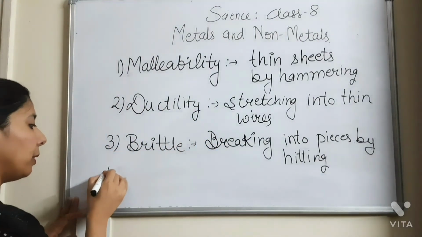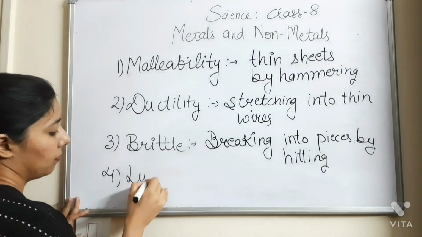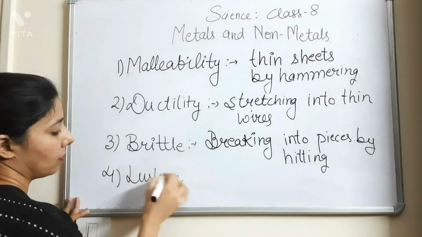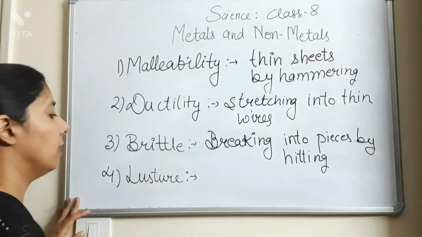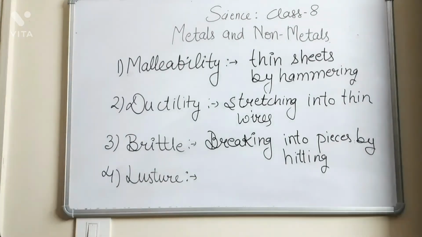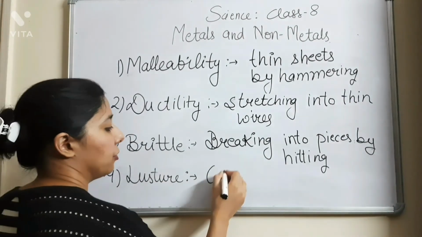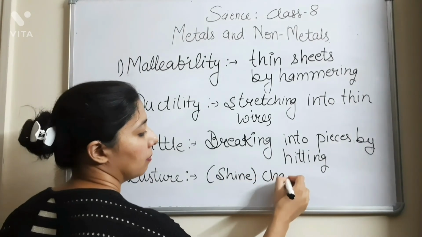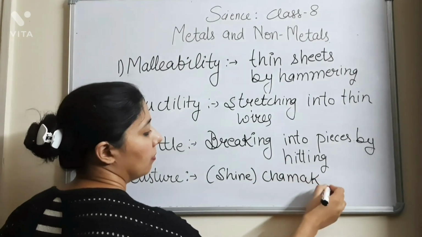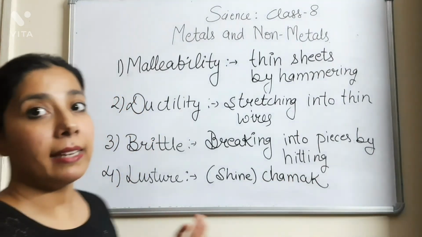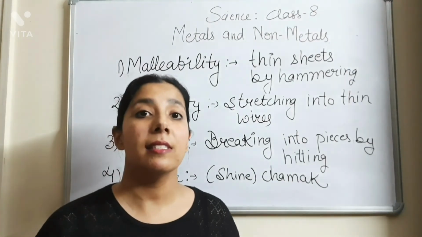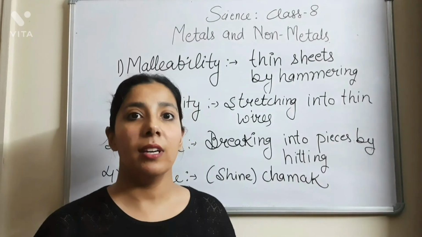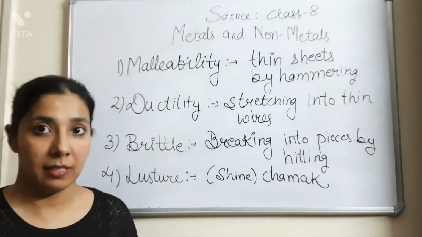So next, fourth point is luster. So what is luster? Luster means shine, chamak. The substances that have shine, the substances that have chamak, they are known as the lustrous substances.